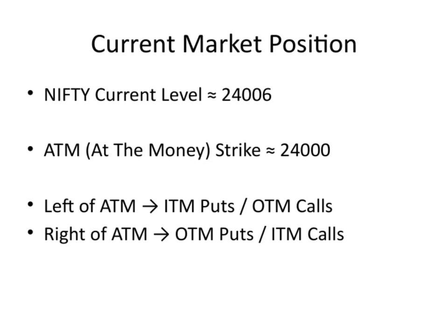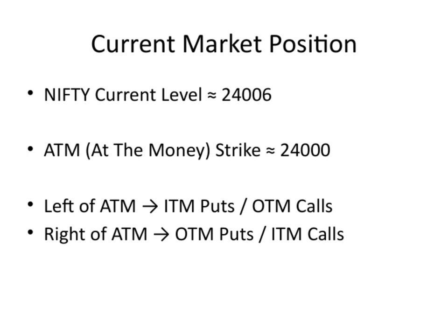Let's take a look at the current market situation. The NIFTY is approximately at 24,006. This gives us a good reference point for understanding the options landscape. Now, the at-the-money, or ATM, strike is around 24,000, which is very close to the current NIFTY level. When we talk about options, the position relative to the ATM strike tells us a lot.